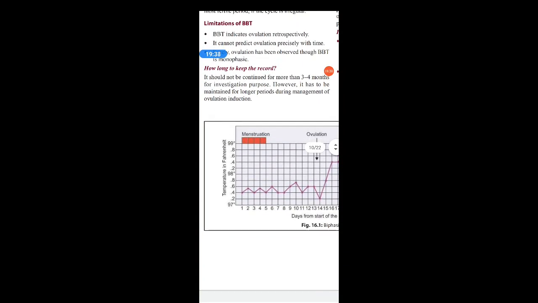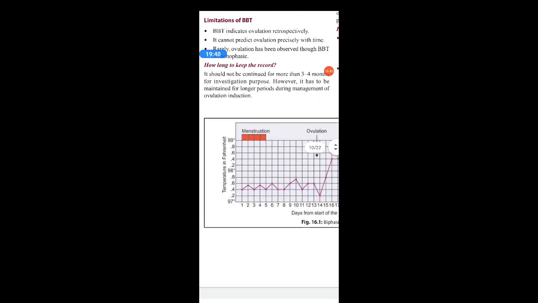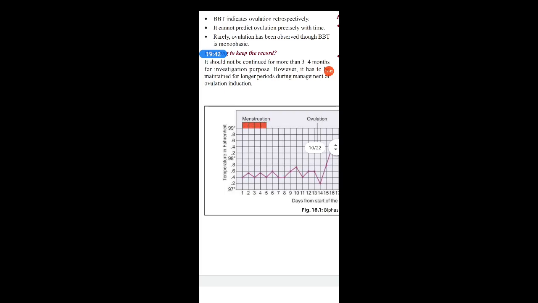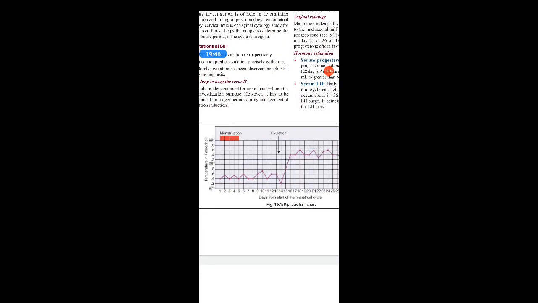How long to keep the record? It should not be continued for more than 3 to 4 months for investigation purposes. However, it has to be maintained for longer periods during management of ovulation induction. So this is a BBT chart, or biphasic chart.